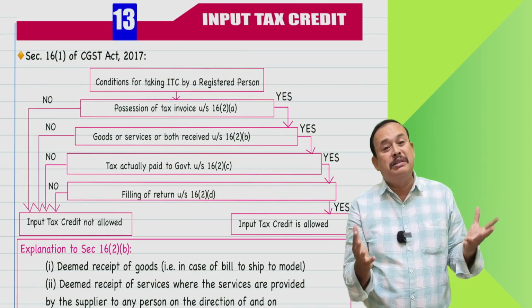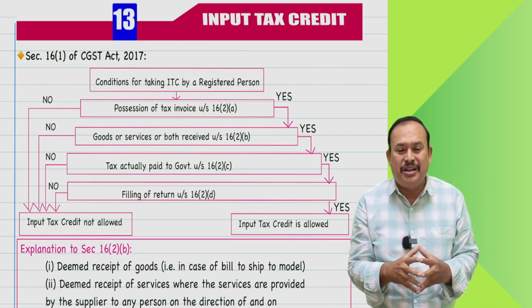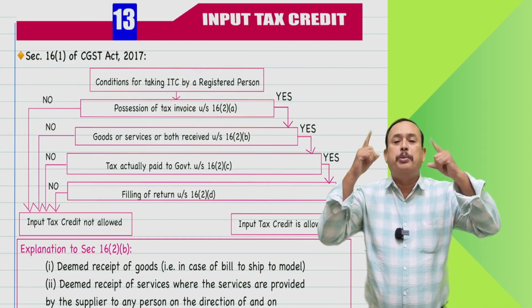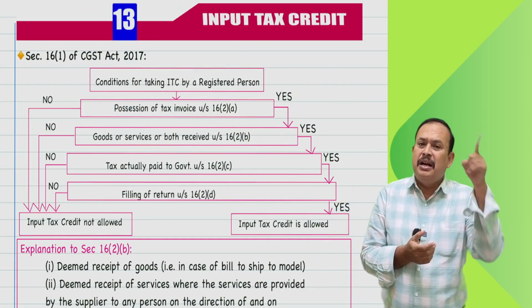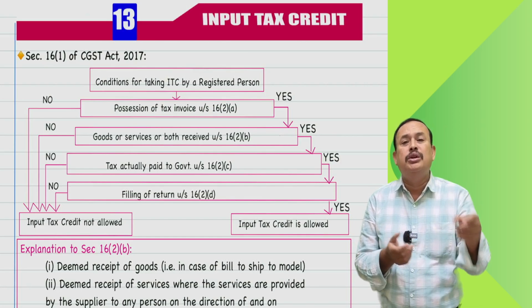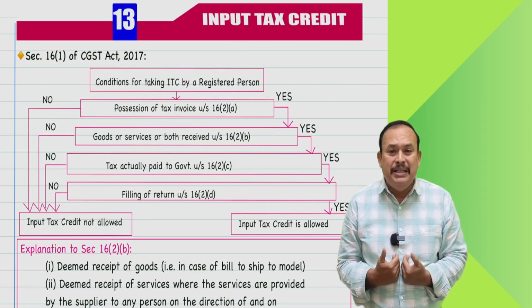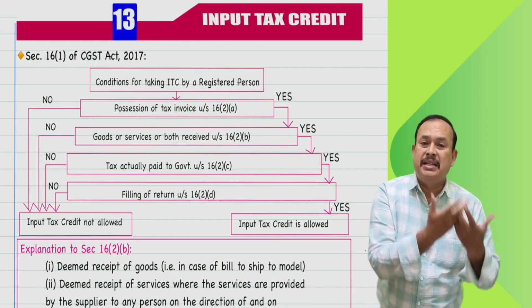Yes, deemed receipt also is acceptable. What do you mean by deemed receipt of goods or services? I will tell you an example. I am C of Chennai. I procure the goods from H of Hyderabad. H of Hyderabad is supplying the goods to C of Chennai. In that case, C of Chennai, being a buyer, requested the supplier, namely H of Hyderabad, the seller, hey Mr.